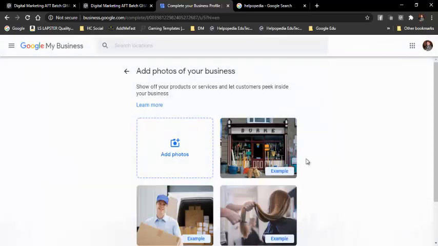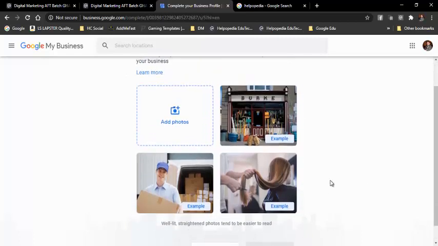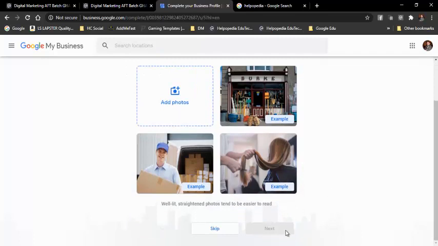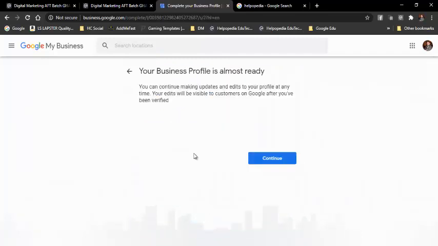So once it is saved, I can add photographs of your business. So I need to add some photographs. So right now we'll just skip this, because I need to search for the photographs and then I can add. So your business profile is almost ready. Continue.